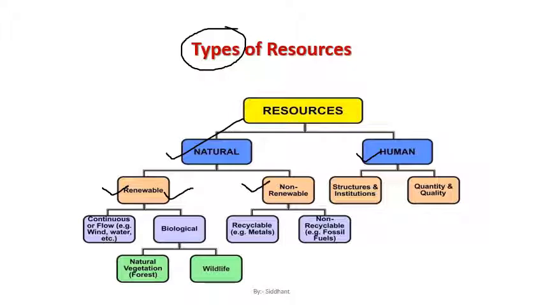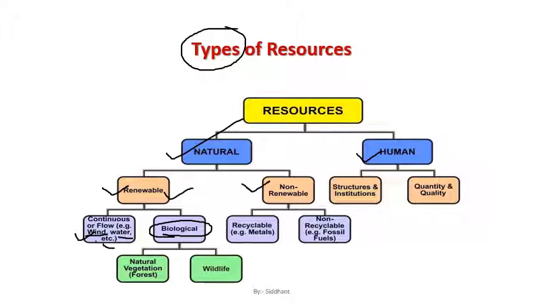So when we talk about renewable resources, the examples of renewable resources क्या क्या है वो? Continuous or flow, meaning they are flowing in the environment continuously, like wind we have. All right. We have water also, we have sun energy also. So these are some of the examples which we can say are renewable sources of energy.